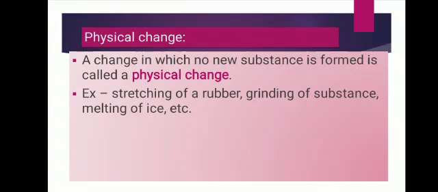In a physical change, the composition of the substance remains unchanged, and it only changes the physical property of the substance. Physical property means change in state, shape, size, color, volume and density. So for example, melting of ice, stretching of rubber, these all are examples of physical change.